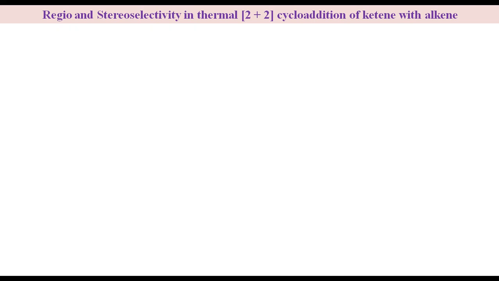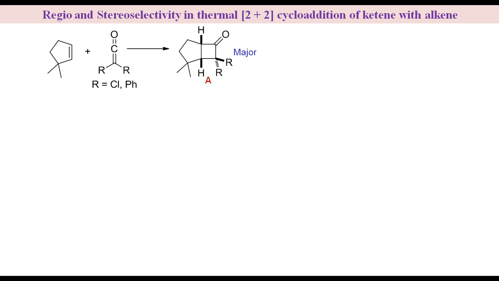Reaction of 3,3-dimethyl-cyclopentene with dichloro or diphenylketene gives regioisomer A as major and regioisomer B as minor product. This is because C1 is more nucleophilic due to less steric crowding than C2, and thus preferential attack by C1 on the central carbon of ketene leads to the formation of isomer A as major product.